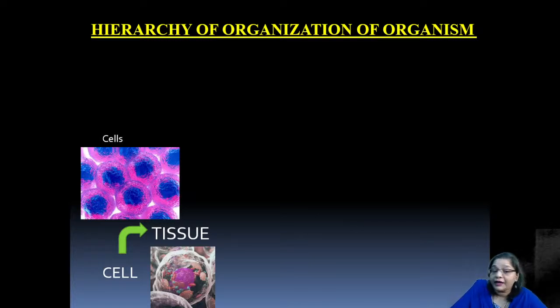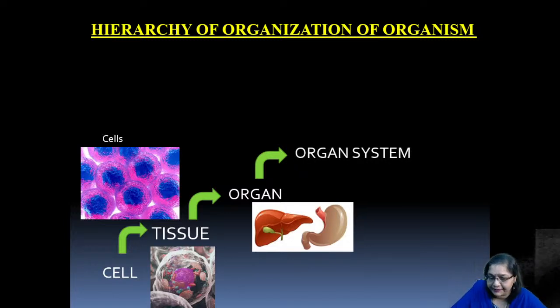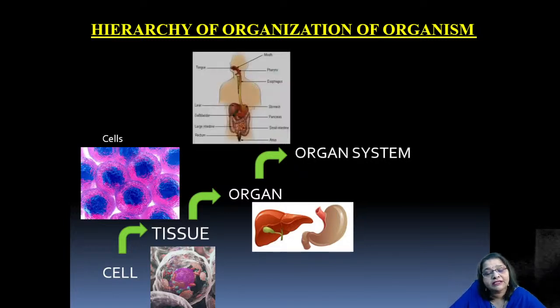When these different types of tissues group together, they form what are called organs, right? Different types of organs, like your stomach, the liver, brain, heart, intestines. You have different types of organs that may be grouped together. Now, certain organs group together and they form what is called the organ system.